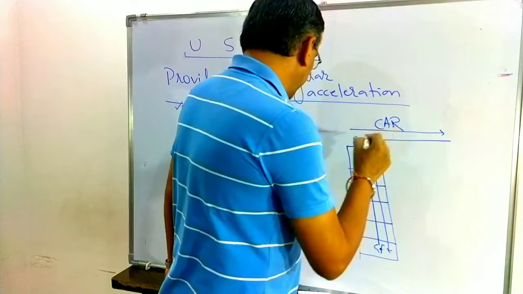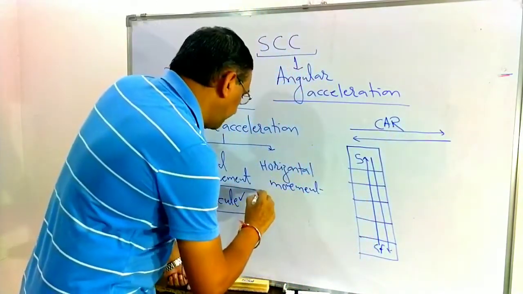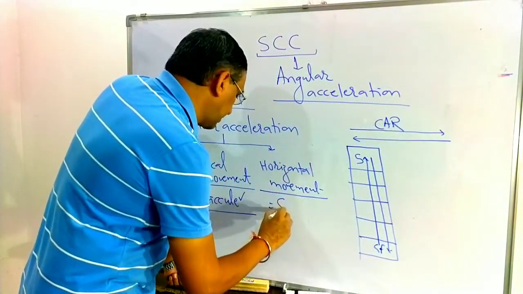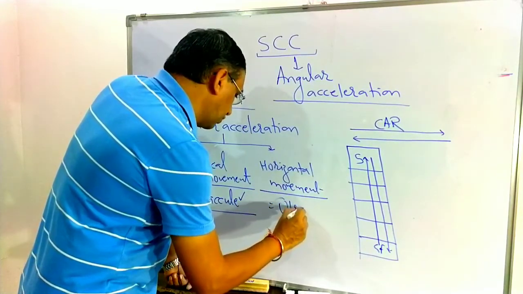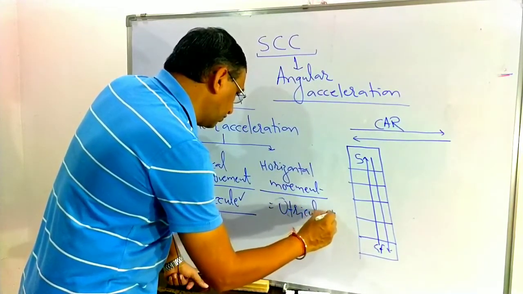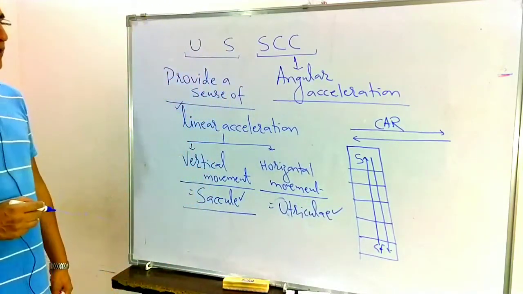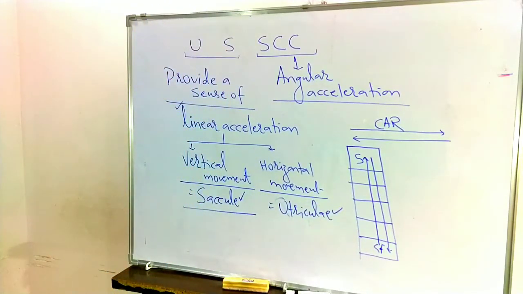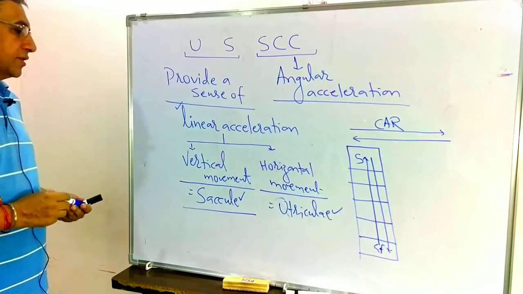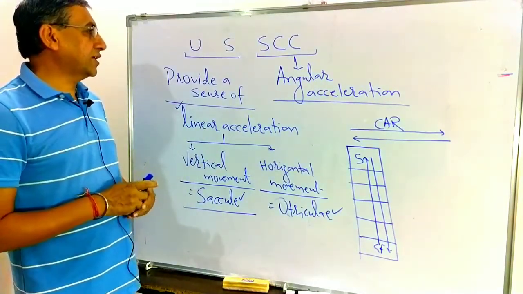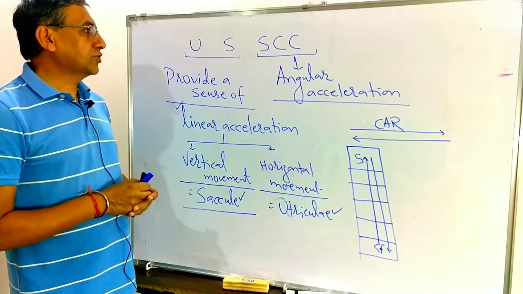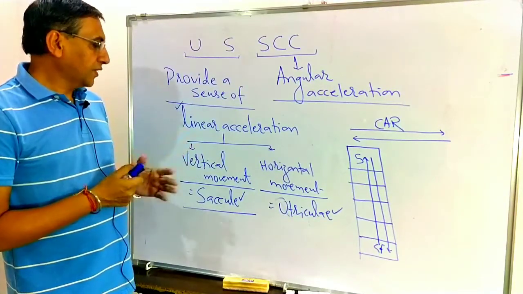This movement is known as the horizontal movement, and this horizontal movement is controlled by the utriculi. So saculi and utriculi, the otolith organs, provide the sense of linear acceleration.